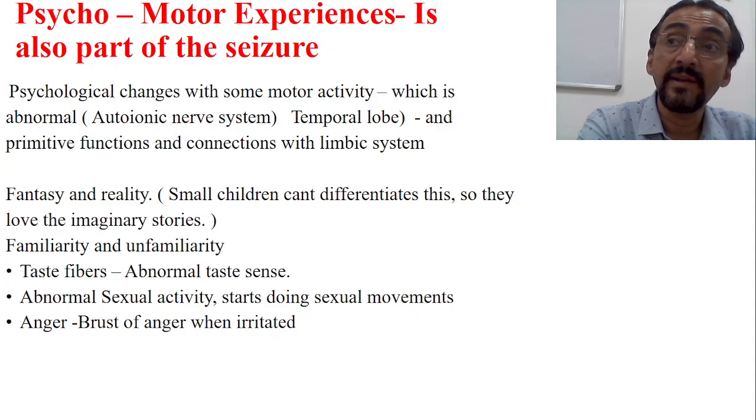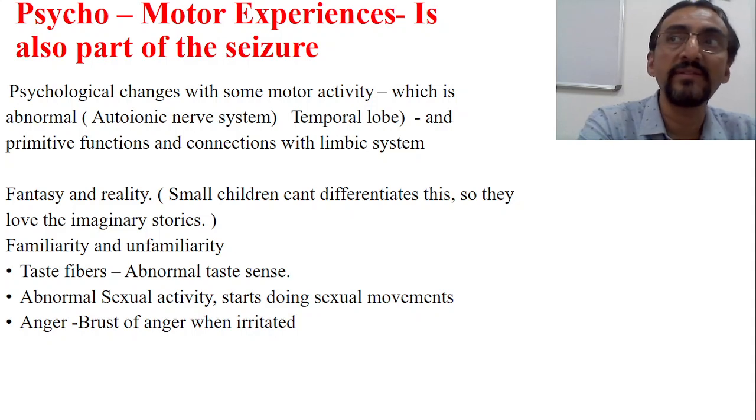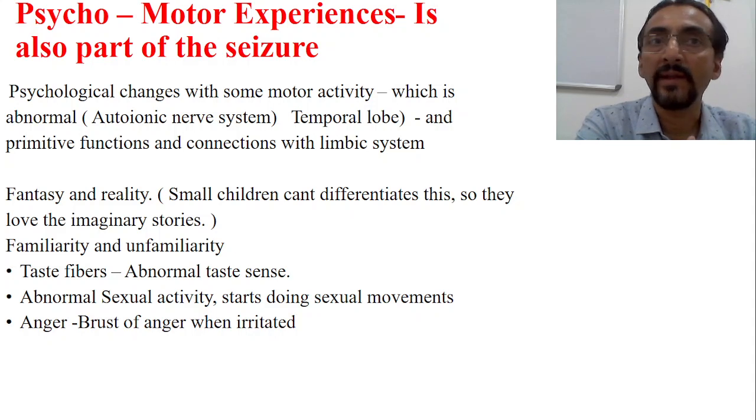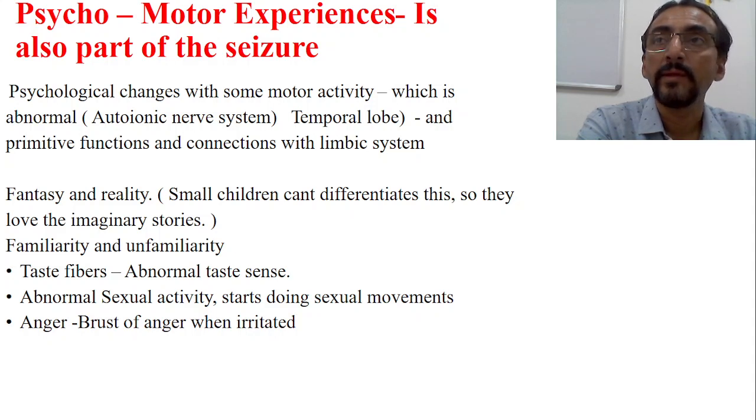Therefore when the temporal lobe is abnormally stimulated by an electrical discharge, we will have all these problems. We will have problems related to smell, problems related to taste perception, and problems related to sexual activity. So this is quite important. We will also have a term called temporal lobe epilepsy, that we will see later.